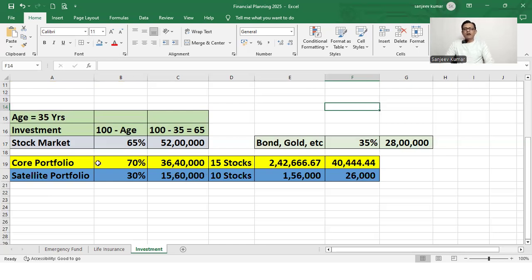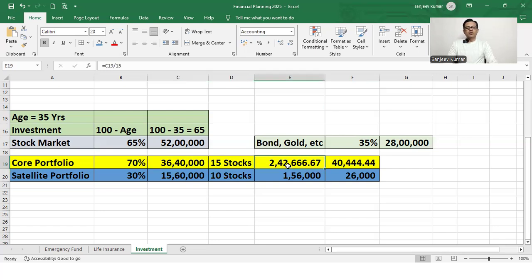Number of stocks in core portfolio should be 15 and in satellite 10 stocks. For each stock, we should put 2 lakhs 42,000. What I have done here is divide 36 lakhs 40,000 by 15.